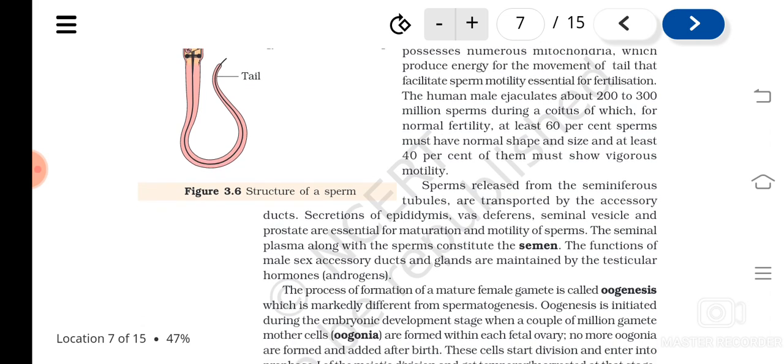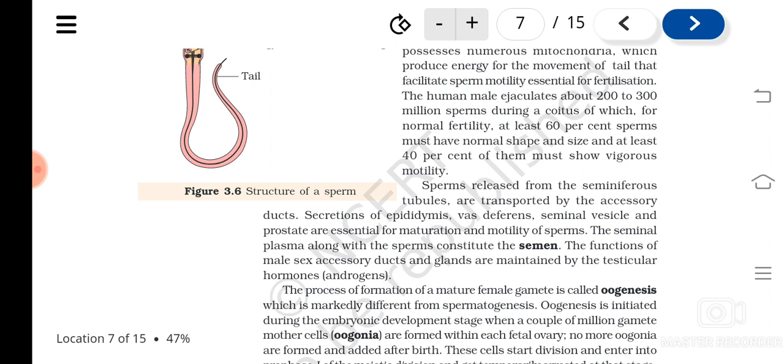Then the sperms released from the seminiferous tubules will be transported by the accessory ducts. We have learned, isn't it? Various accessory ducts are there, so through that it will be released. The secretions of the epididymis and vas deferens, even though they are not acting as glands, their cells can produce some secretions. Then the seminal vesicle and prostate gland, all these are glands.